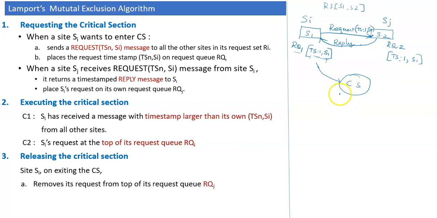the site S1, which is presently executing and holding the critical section, will remove its own request from the request queue.